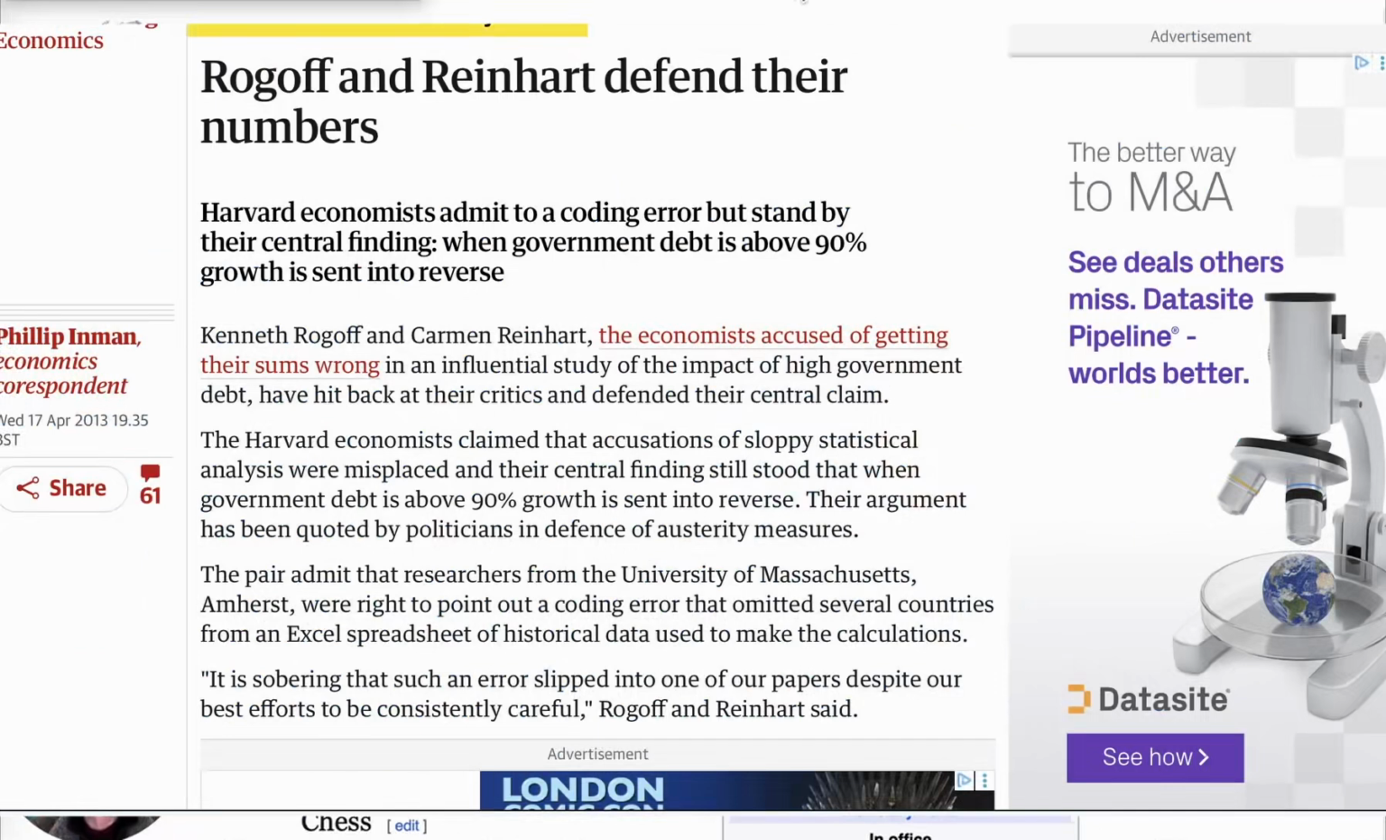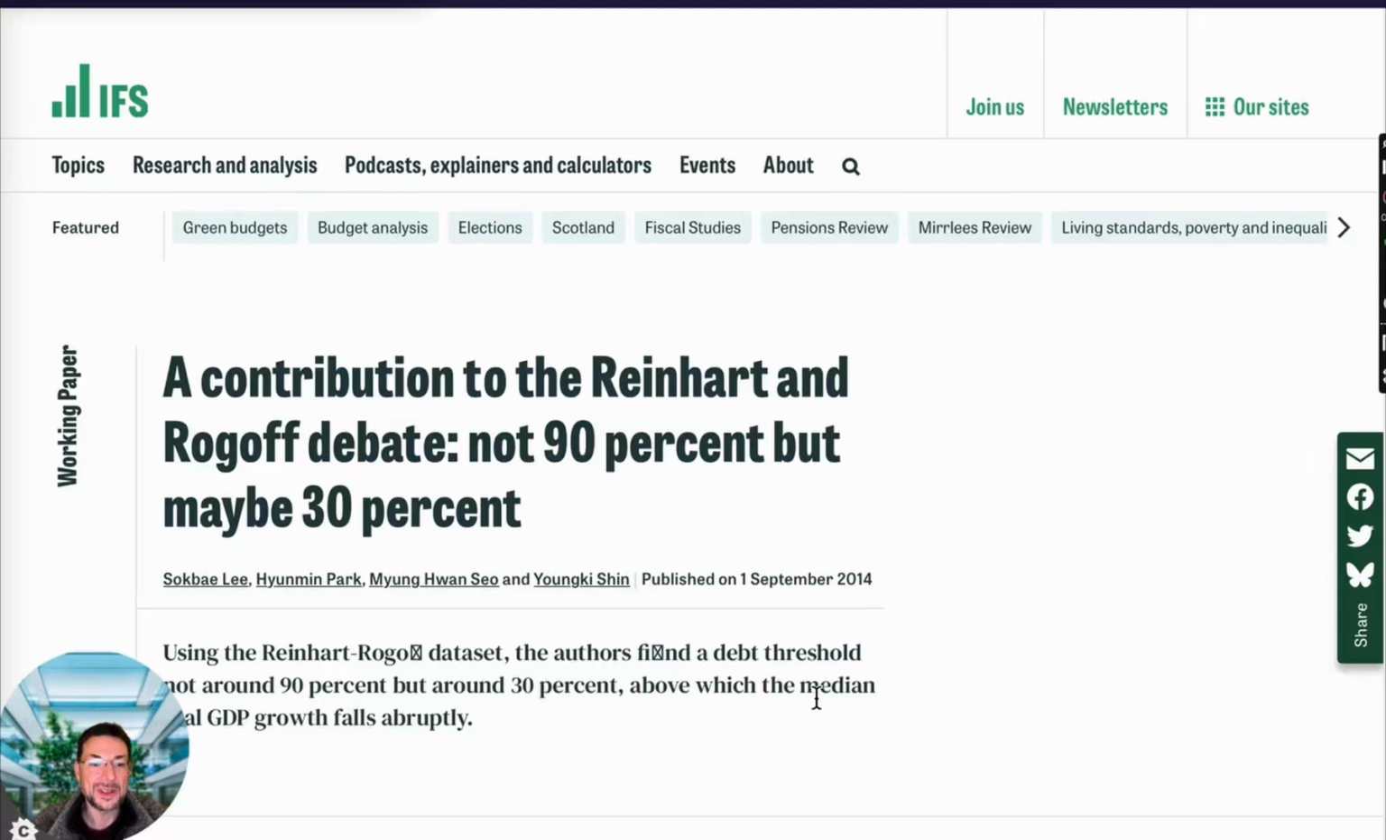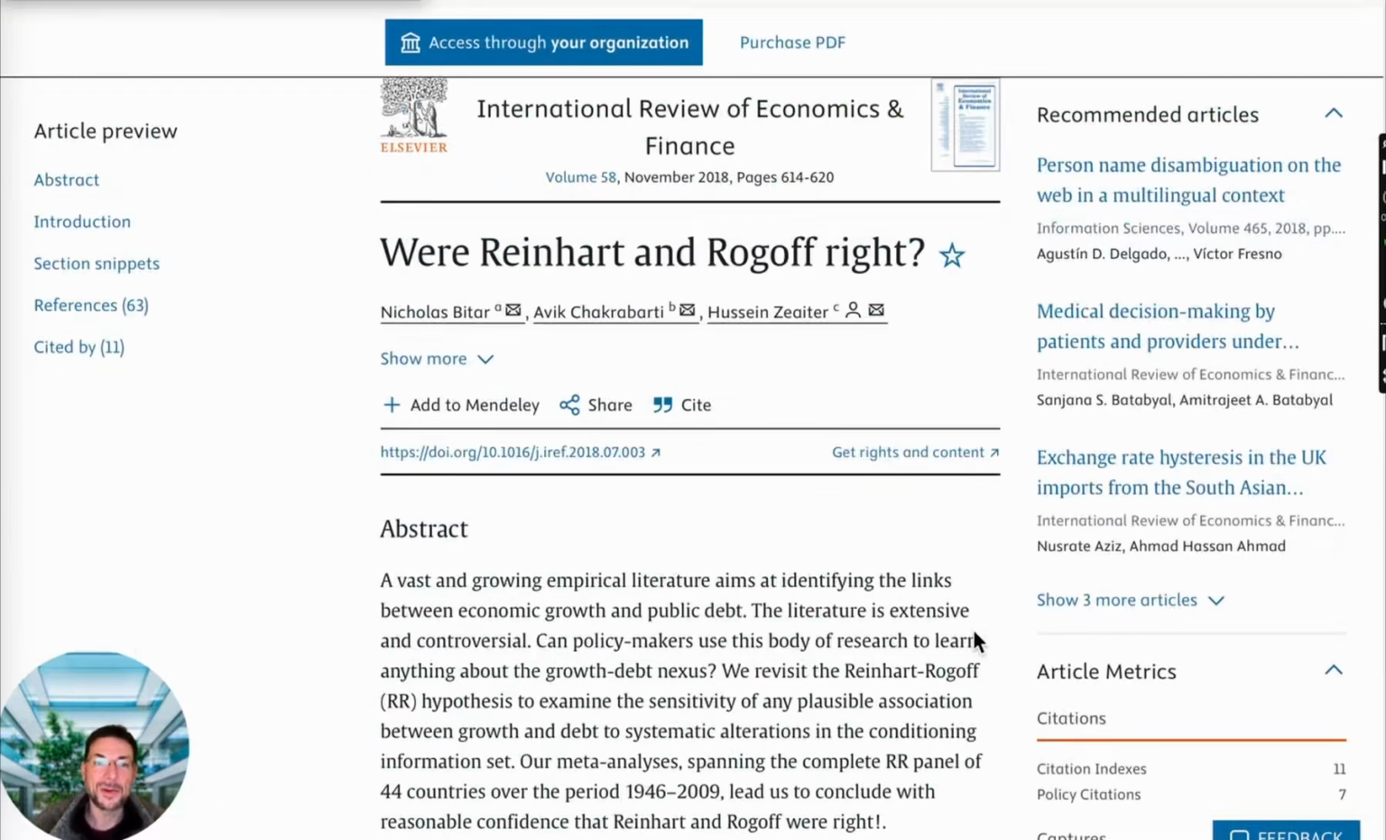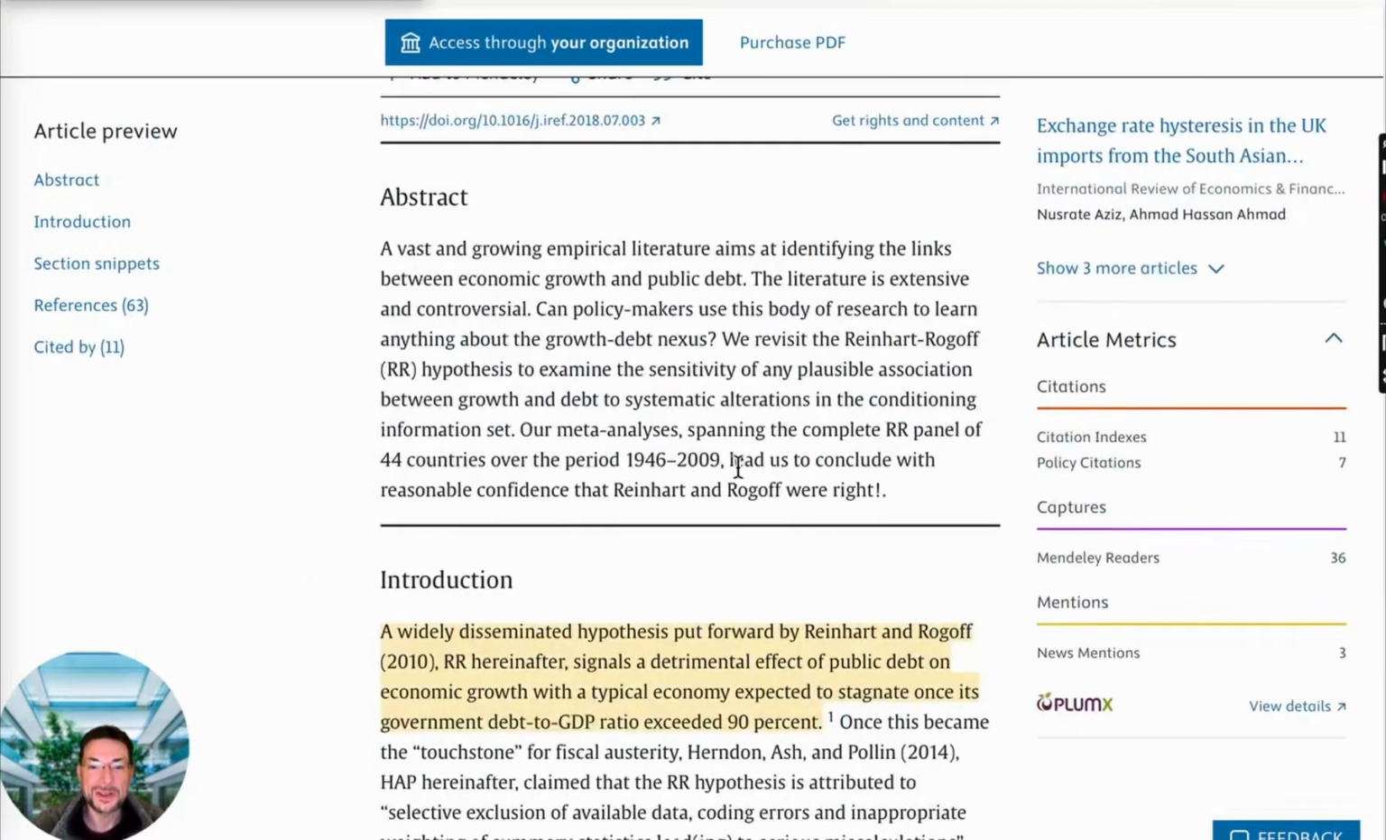But funnily enough, opinions vary on how wrong they were. So for example, this study thinks that it's not 90% but 30%. And here's another one from the International Review of Economics and Finance. And their conclusion is, "This leads us to conclude with reasonable confidence that Reinhardt and Rogoff were right." So who's right, who's wrong? I'm not here to answer that question. I just want to point out that with Excel spreadsheets, you need to do testing.